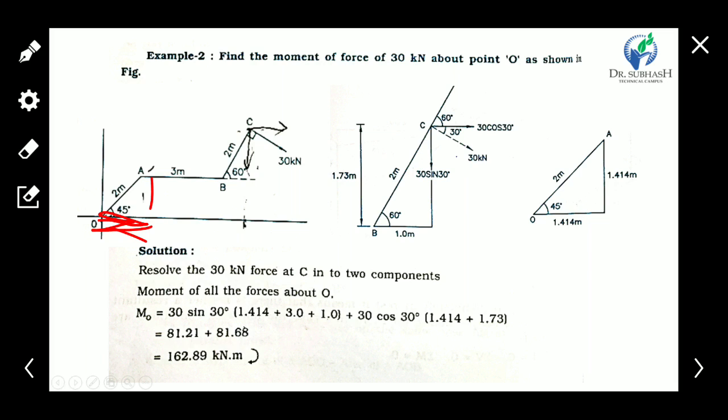So both distances are found. We also calculate the vertical distance and horizontal distance of this triangle with the help of the angle and the hypotenuse value of 2 meter. So now take the moment of both components.